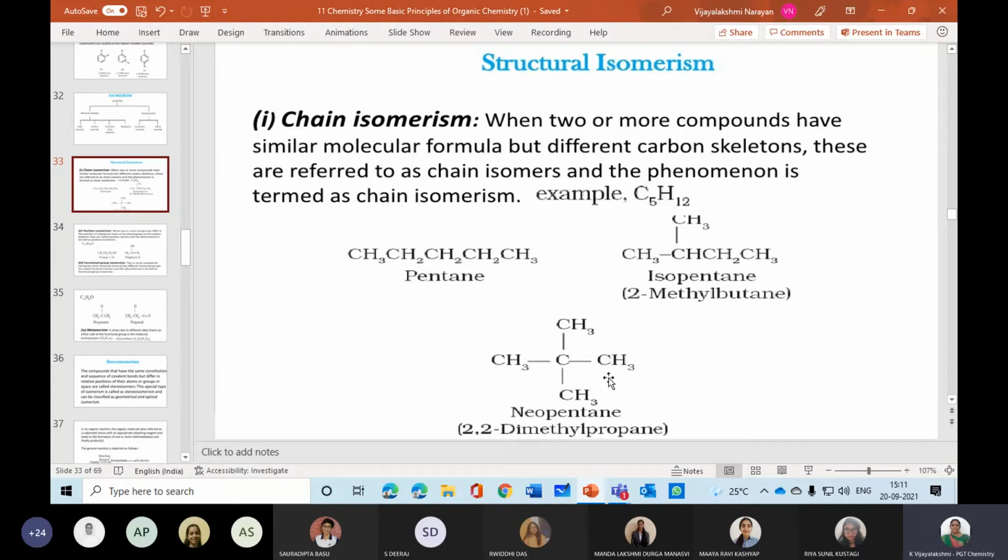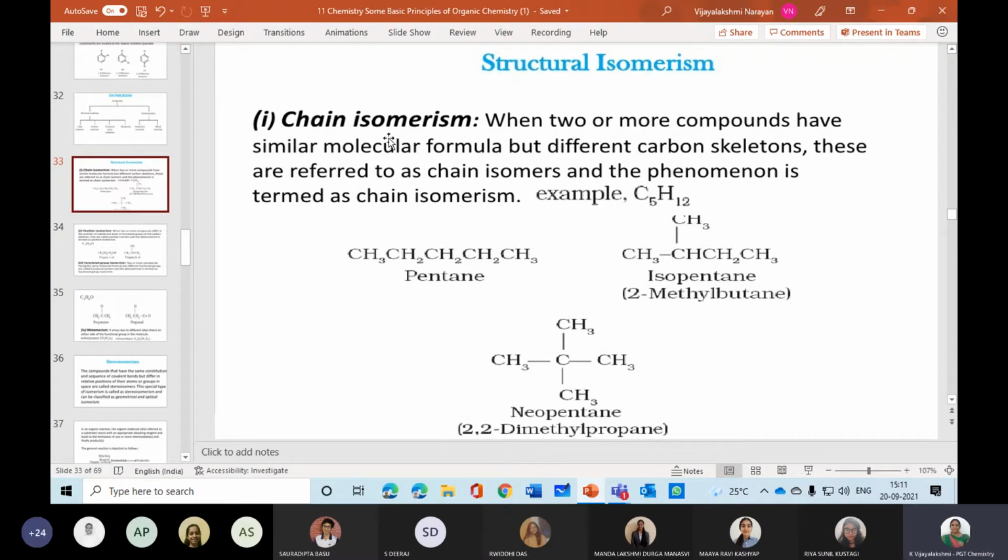So whenever you are giving a name, you just mention which name you are giving, whether you are giving a tertiary or secondary name, or else giving the IUPAC name. So this is an IUPAC name. 2,2-dimethyl propane, it is an IUPAC name. 2-methyl butane, it is an IUPAC name.